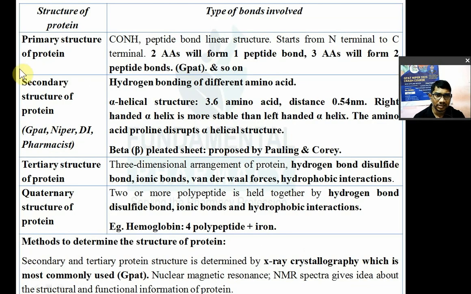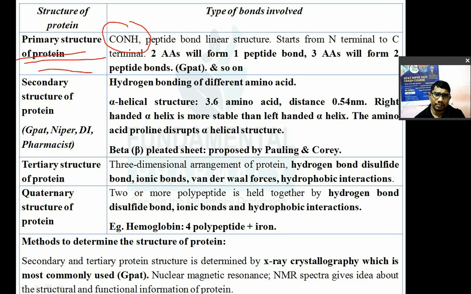Now next, the primary structure of protein. I would like to revise it very fast because we have already seen it in the last session. The primary structure of protein is simply a peptide chain, an amino acid sequence with peptide bonds, the CONH bond. The primary structure is a linear structure, with only a sequence of amino acids and peptide bonds.